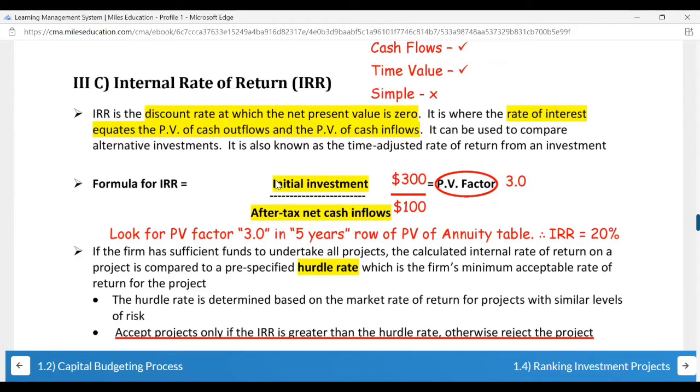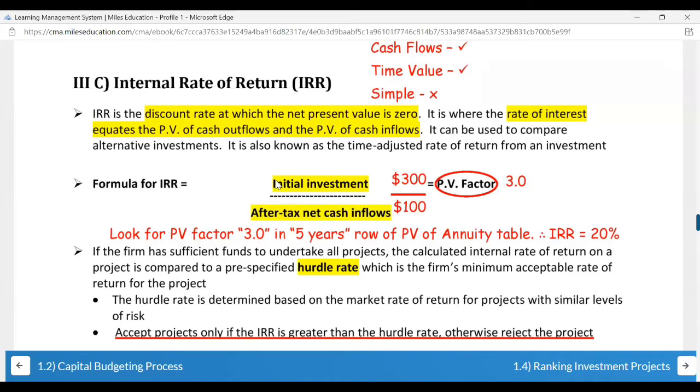So IRR is the discount rate at which the NPV is 0. It is the rate of interest at which the present value of cash inflows is equal to the present value of cash outflows. It can be used to compare alternative investments and is known as the time adjusted rate of return from an investment. You are using the time value of money factor here, right? So how are you going to calculate that?